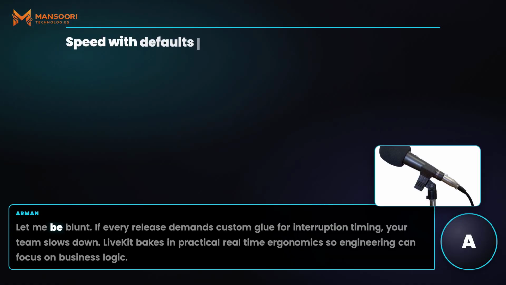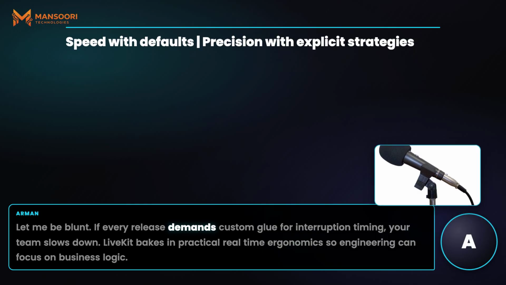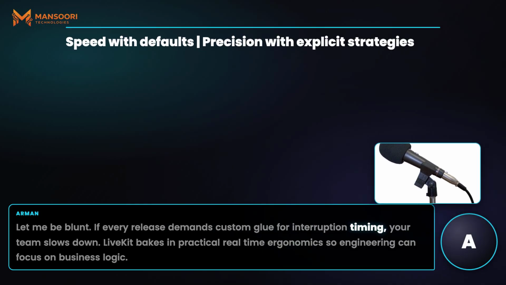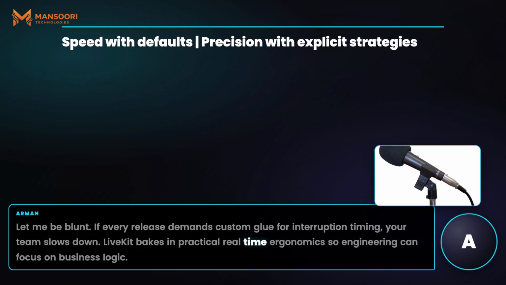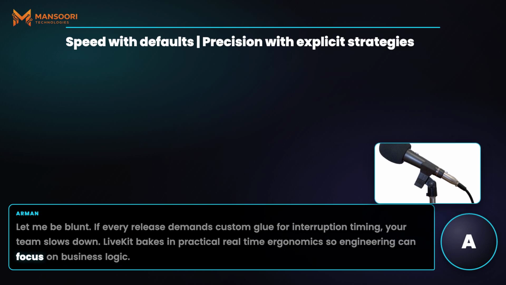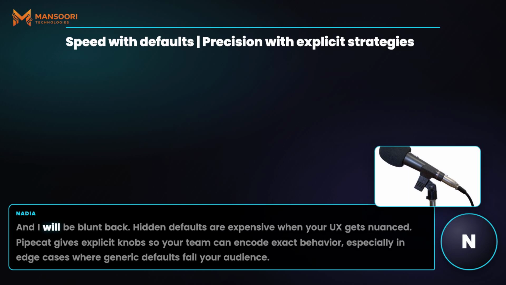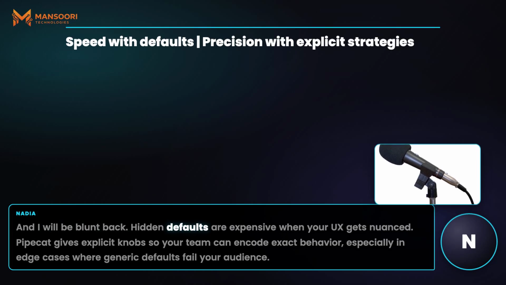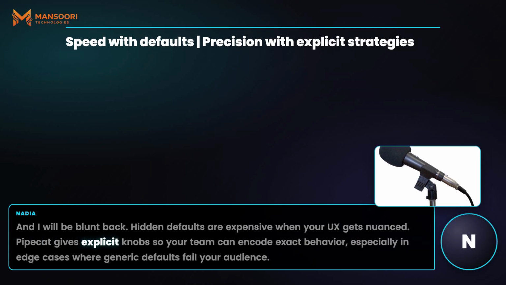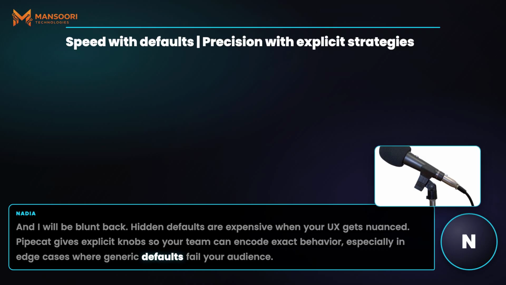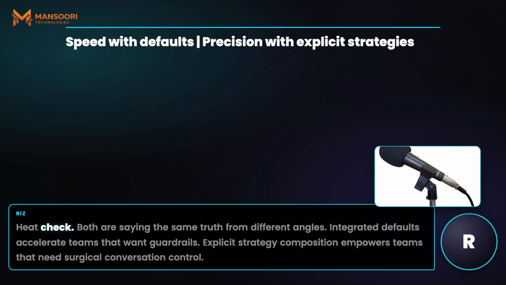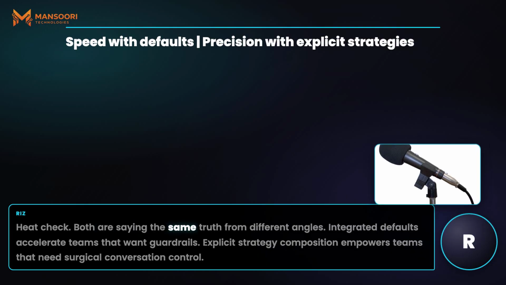Let me be blunt, if every release demands custom glue for interruption timing, your team slows down. LiveKit bakes in practical real-time ergonomics so engineering can focus on business logic. And I will be blunt back. Hidden defaults are expensive when your UX gets nuanced. Pipecat gives explicit knobs so your team can encode exact behavior, especially in edge cases where generic defaults fail your audience. Heat check. Both are saying the same truth from different angles.